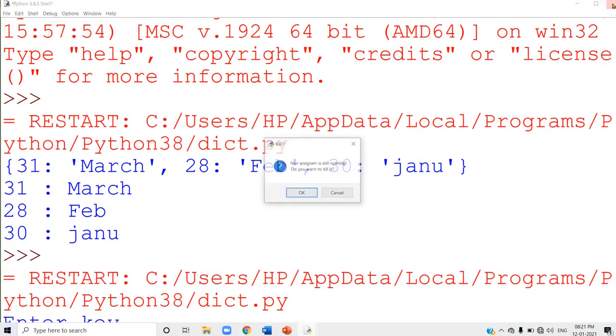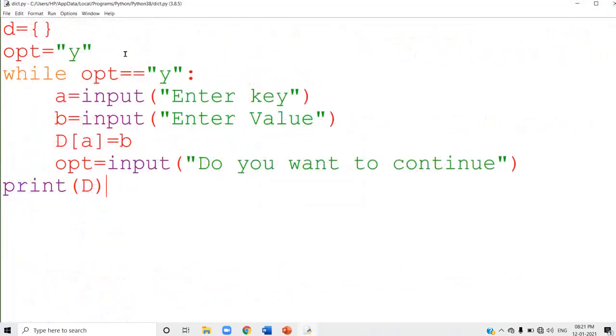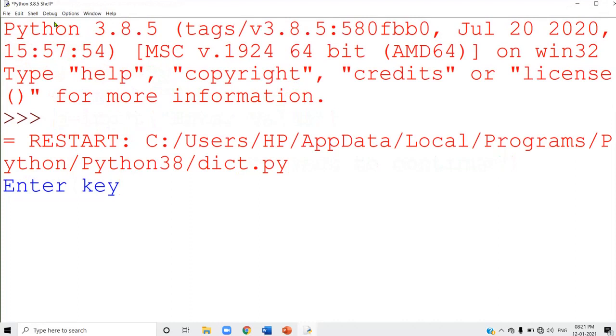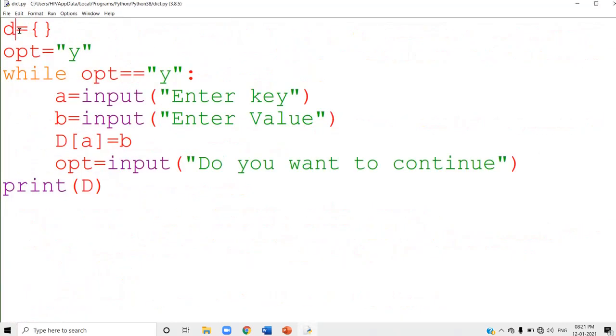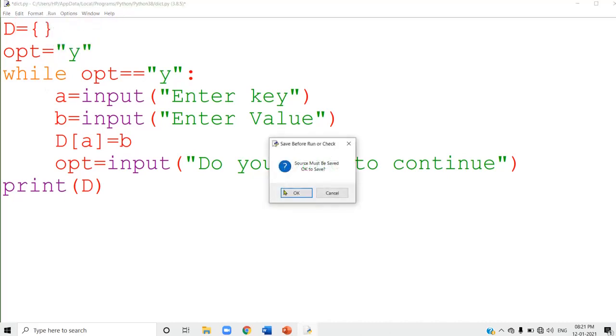I'll close the screen one more time. I'll open it. Enter key. I am going to enter the key as 1. Value I am going to enter as accounts. See here, D is not defined. What is this D? Here my dictionary is small d and what I used is capital D. Okay, now that error is corrected.